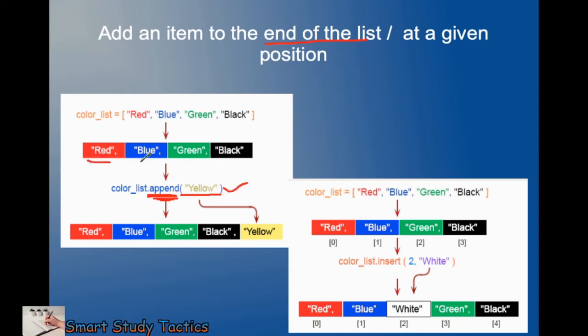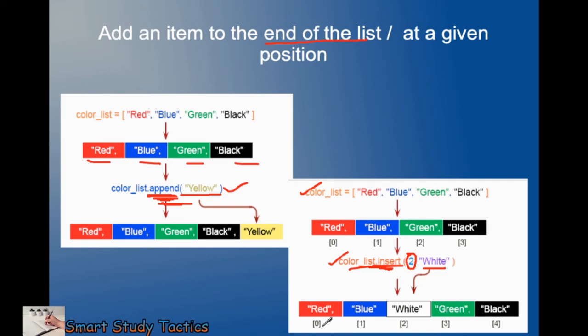So here is the list: red, blue, green, black, and I want to insert the color yellow. Where will it go? At the last position, so we are using append. If you want to insert some value at a particular position, what will you do? Color list dot insert. We use insert with the position where you want to put the value, and the value.